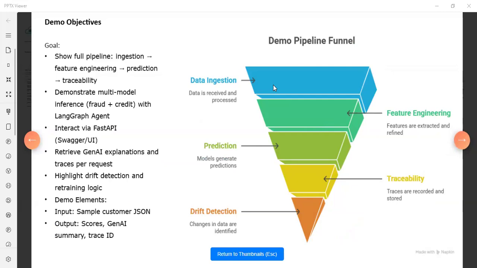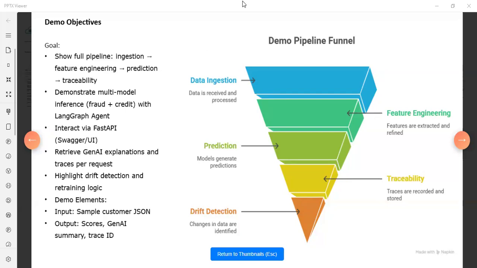Using a FastAPI interface, we will input sample customer data and retrieve the risk score, then the GenAI explanation and trace ID in real time. We will also highlight drift detection and retraining logic, with visualization of the traces stored in Azure Blob. We store all these traces in Azure Blob, and this demo will prove the system's end-to-end functionality.